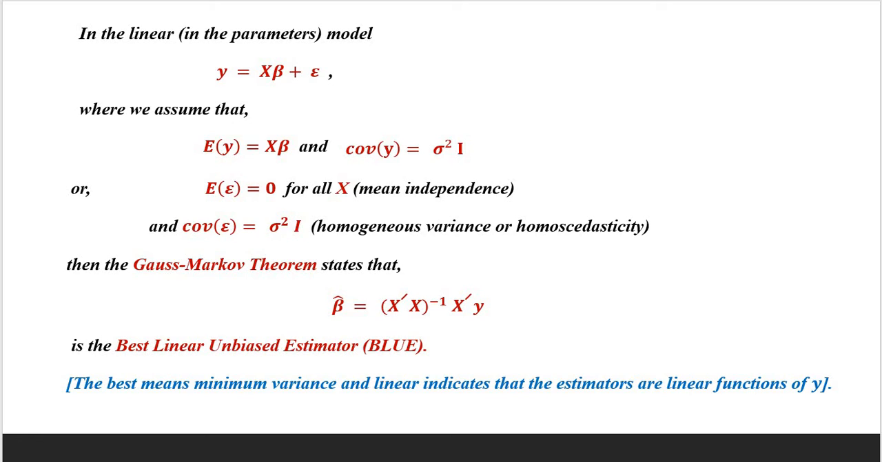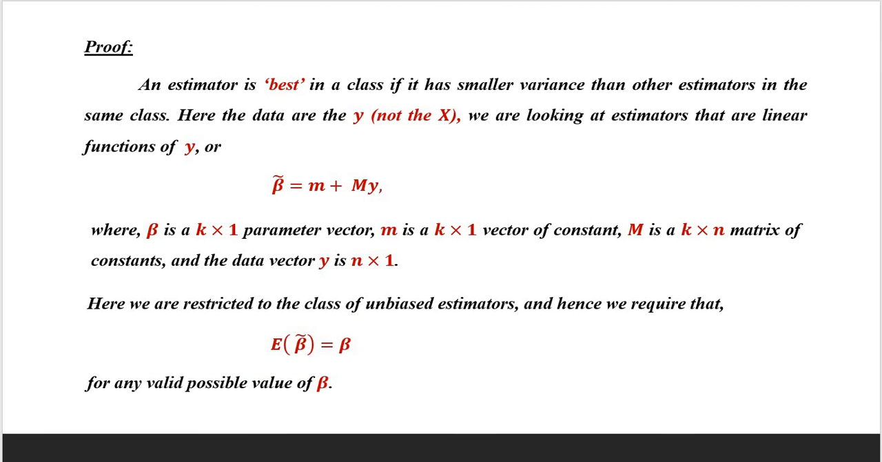Then the Gauss-Markov theorem states that the estimate of the parameter, that is beta cap equals (X prime X) inverse X prime y, is the best linear unbiased estimator, BLUE. The best means minimum variance, and linear indicates that the estimators are linear functions of y. An estimator is best in a class if it has smaller variance than other estimators in the same class. Here the data are the y, not the X.